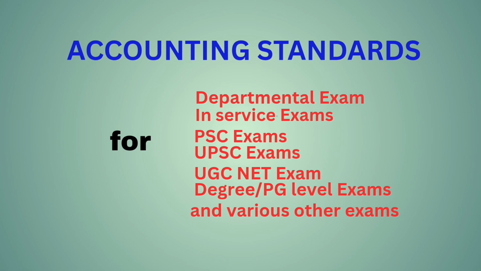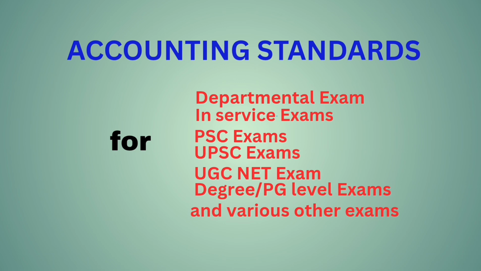AS12, accounting for government grants. AS13, accounting for investments. AS14, accounting for amalgamation. AS15, employee benefits. AS16, borrowing cost. AS17, segment reporting. AS18, related party disclosures. AS19, leases.